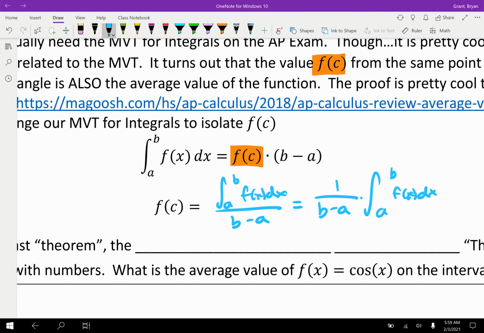And sometimes people will say, well, wait, how do we show that this is the average value? I've seen a couple ways. Maybe the most common is they'll put a little bar over the top. That bar notation, you may have even taken a stats class where they call this x bar, or maybe you saw this in geometry, where x bar is very commonly defined as the mean. If they say find x bar, they mean add up all the numbers and divide by the number of numbers there. I've also seen some people write this as f sub average. It's not sub-average, I'm just saying sub because it's a subscript. So either one of those is fine, or you could just write the average value is, and go from there.